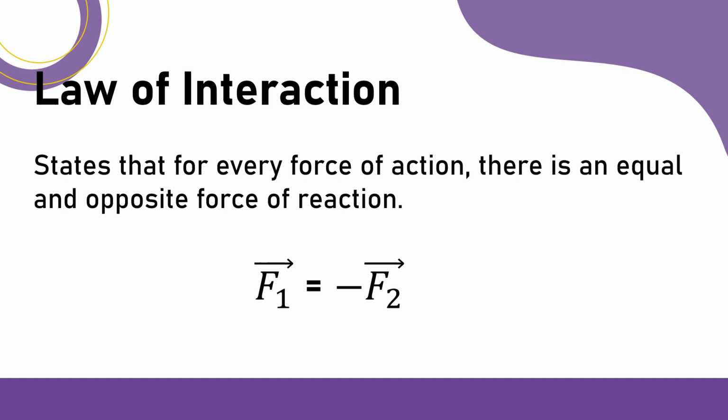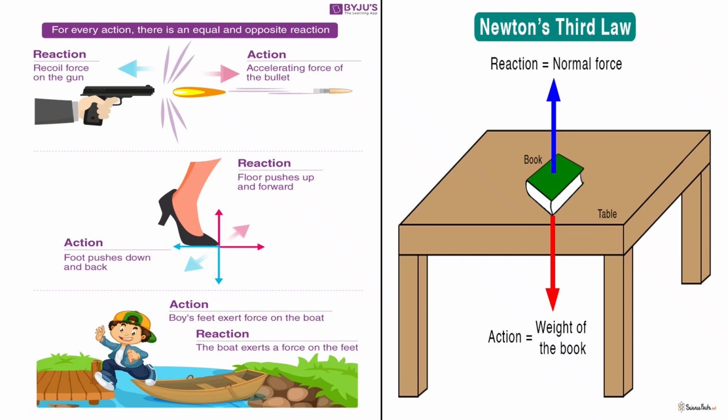That's why there are always action-reaction pairs. As you can see here, you have now a negative sign for F2 or the second force because it is running in the opposite direction. Now look at these pictures showing you some examples of the action and reaction, or the equal and opposite reaction.